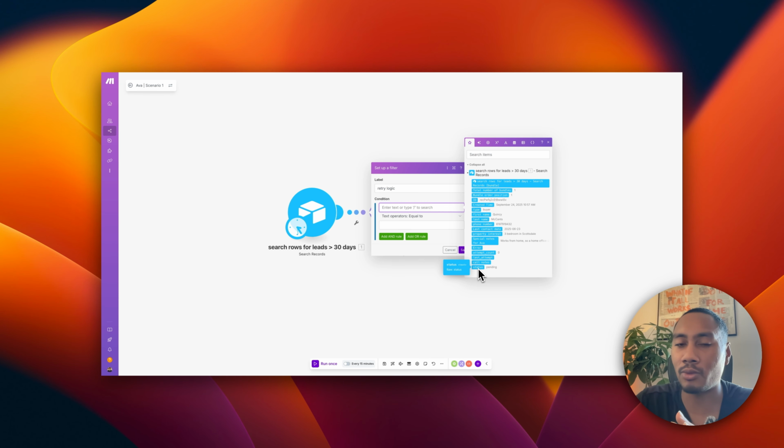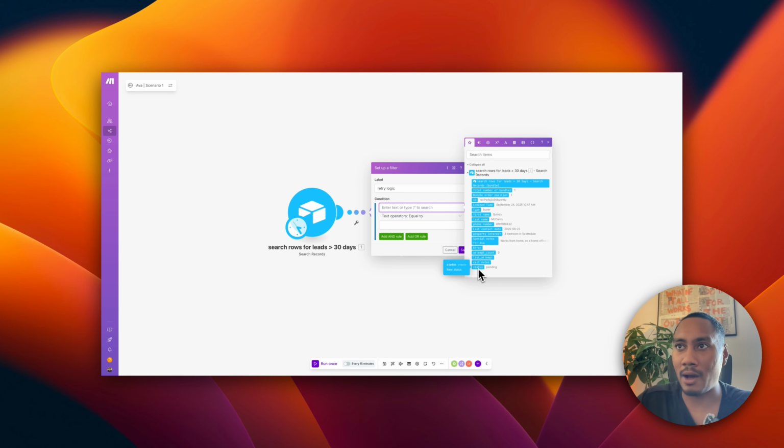So we need to look at 3 things. If the status is pending, or if the status is not answered, right? Or if the status is voicemail, and then we know we want to try it again. And also we need to make sure that the attempts are less than 3. And the last thing is we want to make sure that it's been over 24 hours.